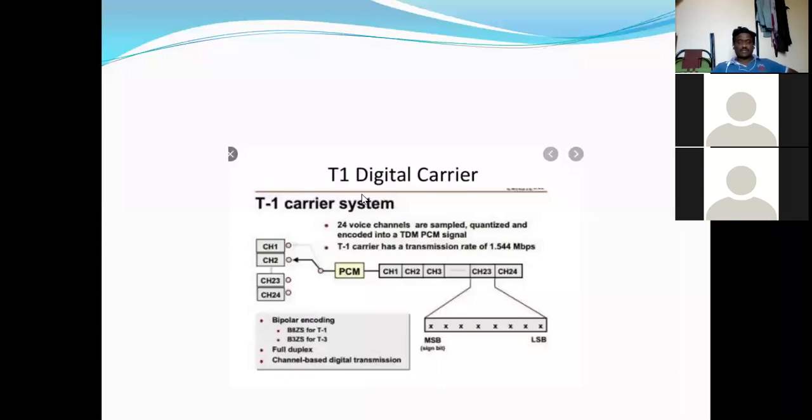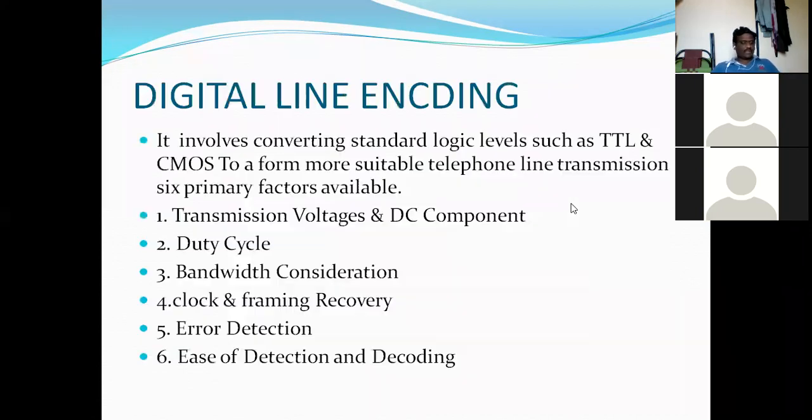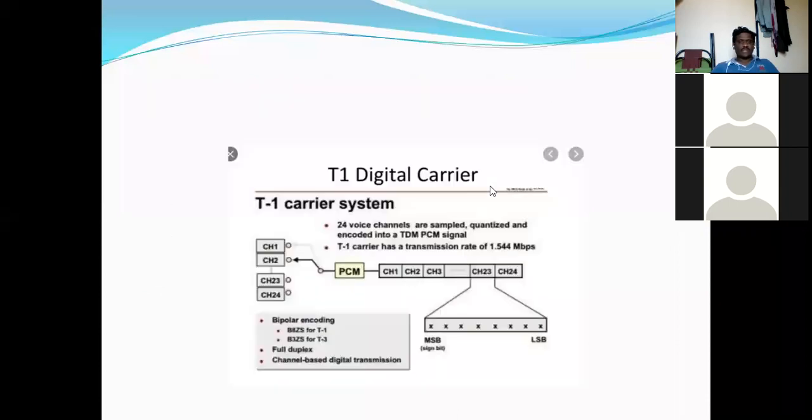In the T1 digital carrier system, 24 voice channels are sampled, quantized and encoded into a pulse code modulation signal. Each channel contains 8 bits, as I already told you.